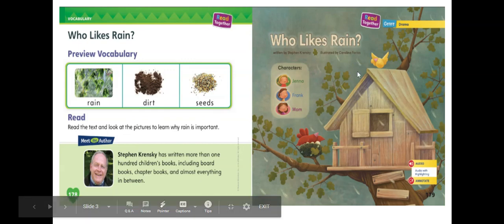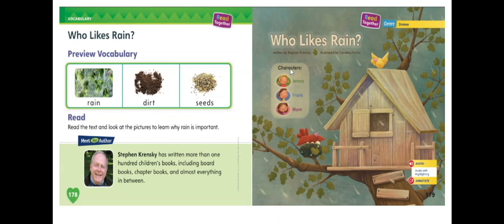We see that it's raining, and we see a tree house. We see birds. And another thing the cover page or the title page tells us is the characters. It shows us who the characters are in the story. In a regular book, it doesn't tell us the characters. Here we have Jenna. When we see this picture, we know this is going to be Jenna.